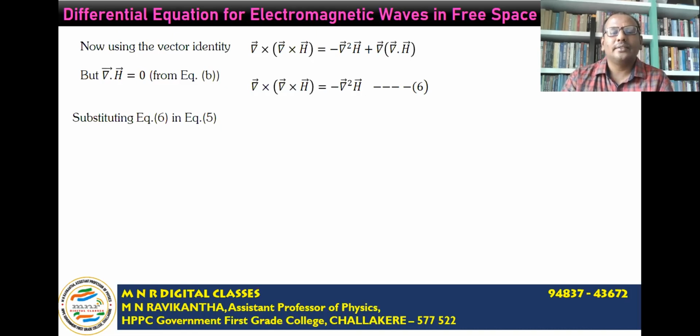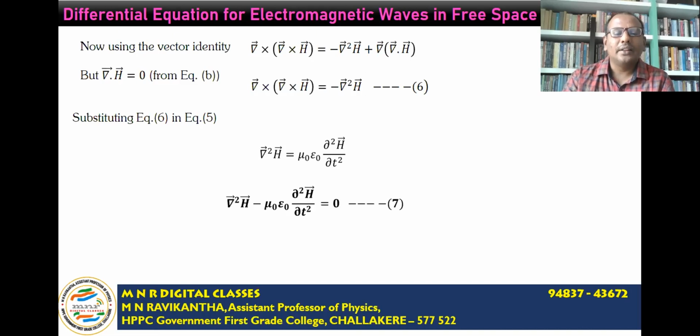Substituting equation 6 in equation 5, we replace the curl of curl H in equation 5 with minus del square H. So we get del square H is equal to mu naught epsilon naught ∂²H/∂t². Or shifting the terms to the left side, del square H minus mu naught epsilon naught ∂²H/∂t² is equal to 0. Call this equation 7.